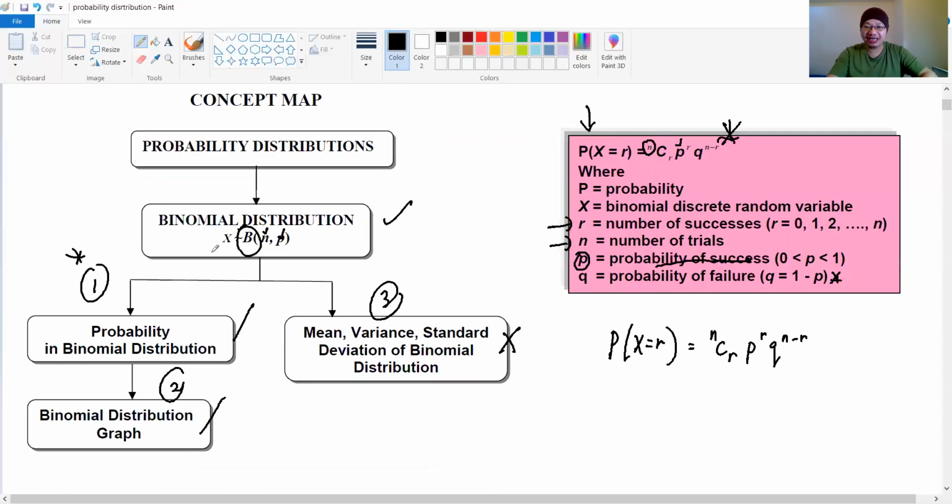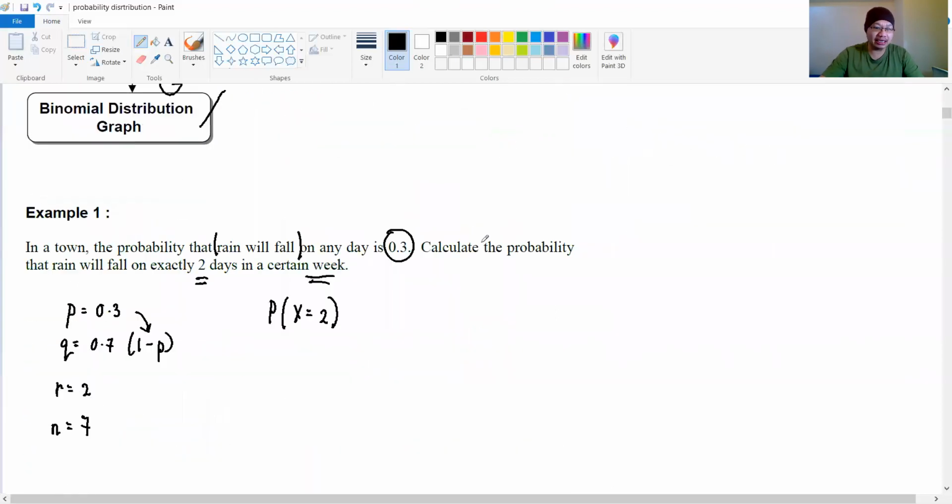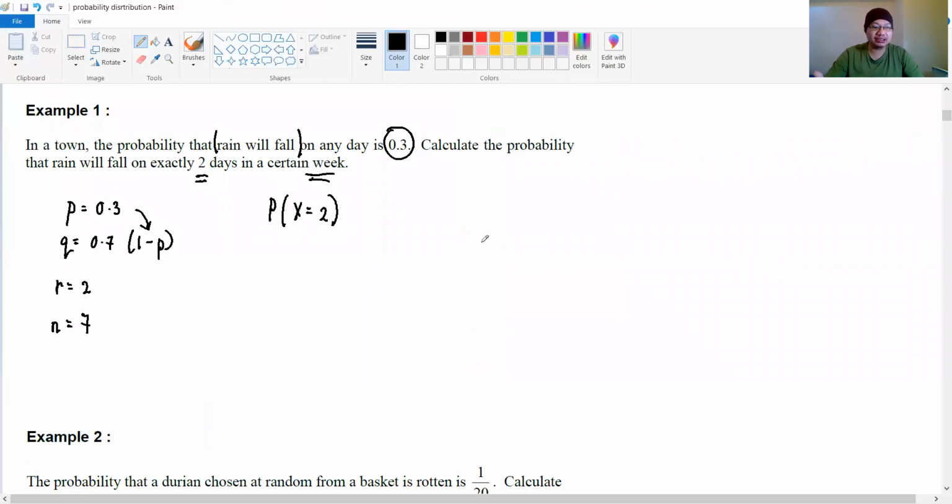Your N, as I told you just now, stands for number of trials, but we can also say N is known as the sample space, right? So we know that a week has 7 days. That's why I label N equals 7, R equals 2, because exactly 2 days. What we need to do is substitute every parameter into the formula. So nCr, right?